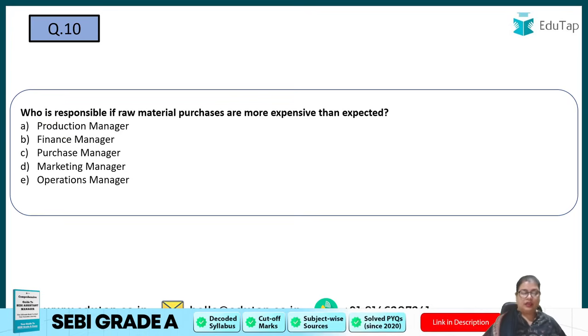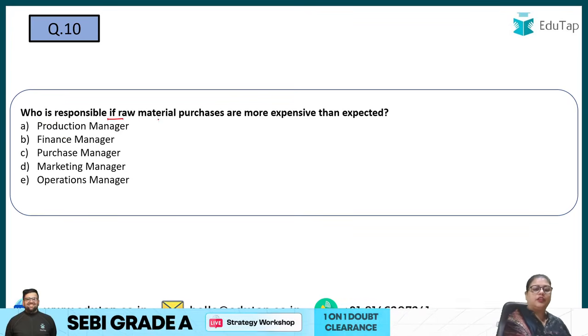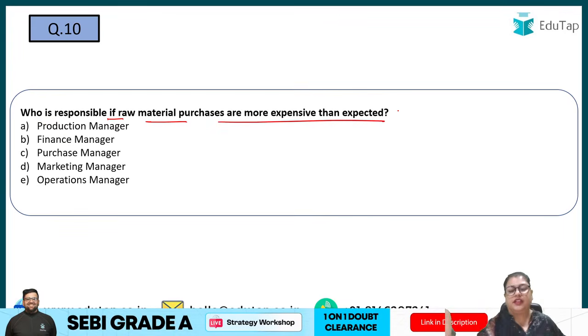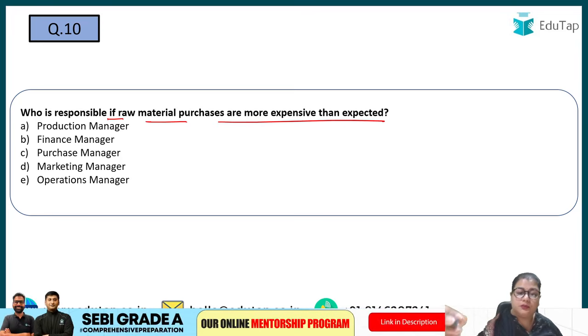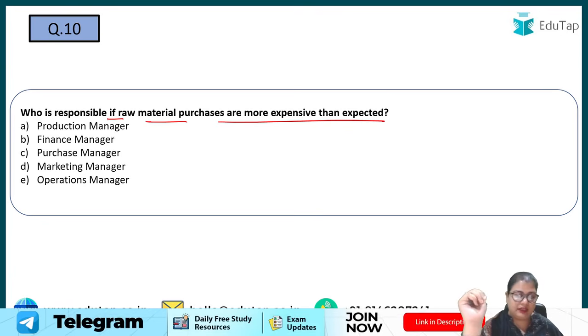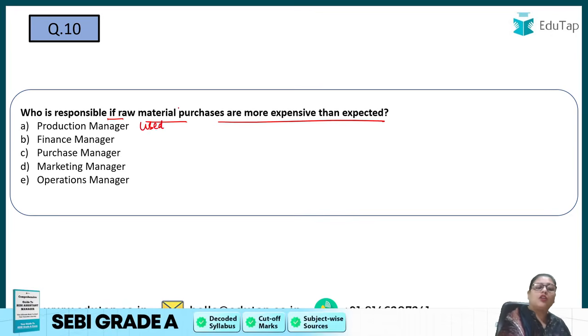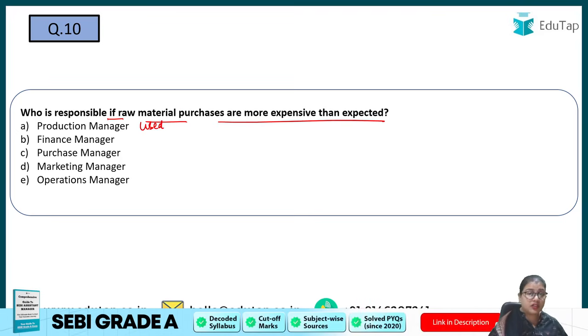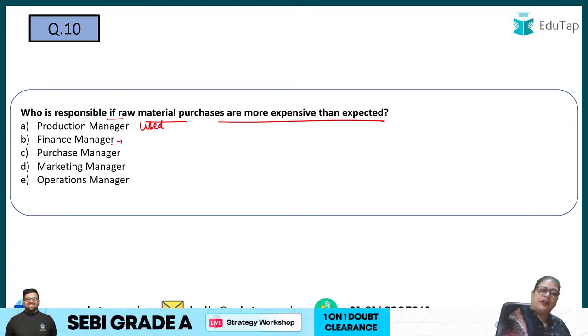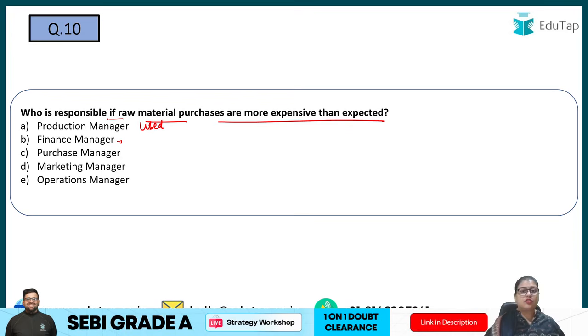Coming to question number 10. Who is responsible if the raw material purchases are more expensive than expected? Here the person who is buying is not able to negotiate and is buying at a higher price. So who will be responsible? Will we catch the production manager? No, the production manager will say I am managing the production department, I am seeing the usage of raw material, not its purchasing. Then will I catch the finance manager? The finance manager says I am just authorizing money.